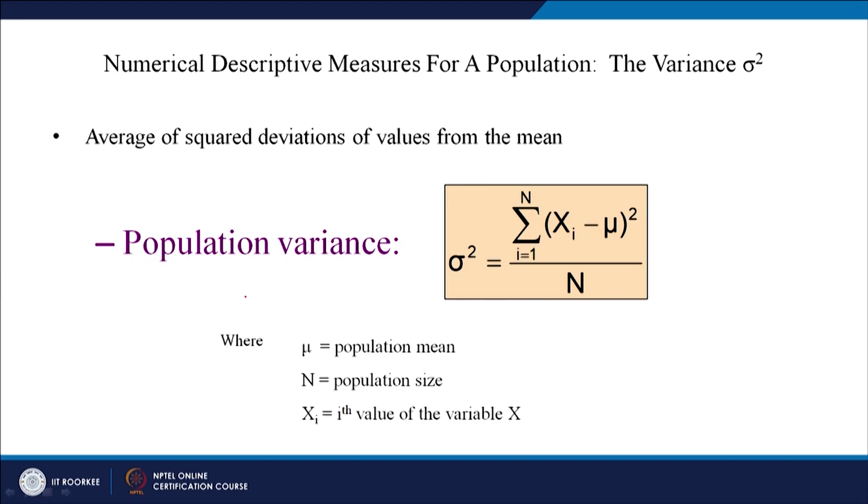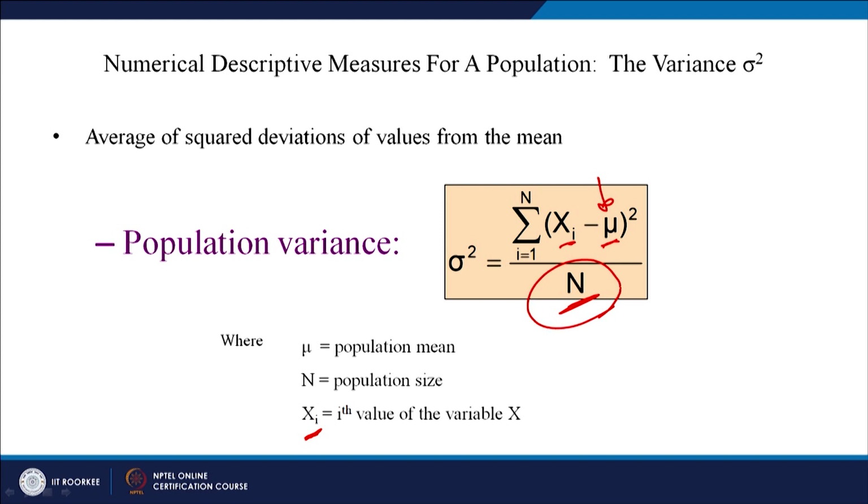If you look at variance, it is the summation of i ranging from 1 to n of xi minus mu, whole square, divided by the population size. You have these xi data points, and mu is the population mean. How to calculate the population mean? We have just calculated it in the previous slide. In the earlier case, the divisor was small n minus 1.